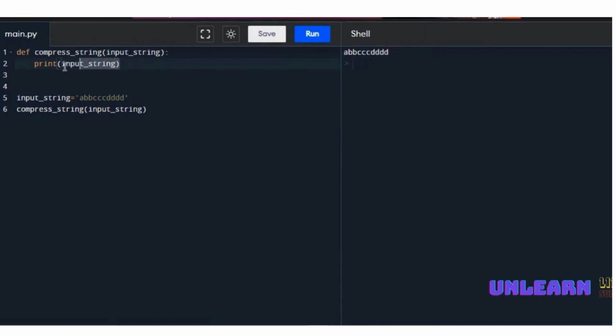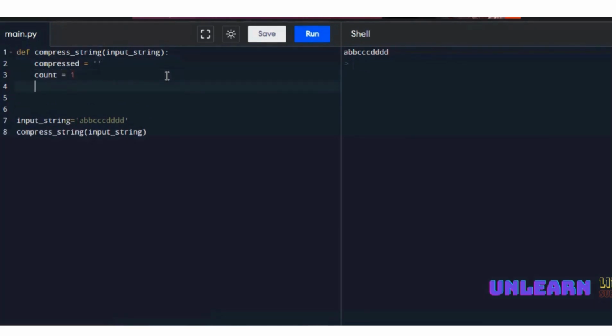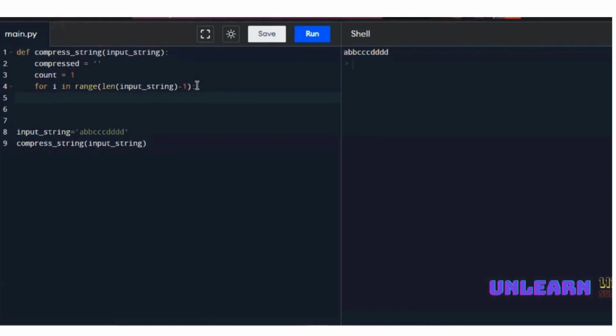That's okay. Now, as I showed in my code, first of all I need to take the compressed variable, and this string is to be initiated, and then the count. The count is equal to 1. Now we need to iterate this string using a for loop, using the range function, and then you take the length of the input string, very important, and then minus 1. That means we are simply not using an optimization technique. We are not running through all of it. So we are running it 9 times, I think.